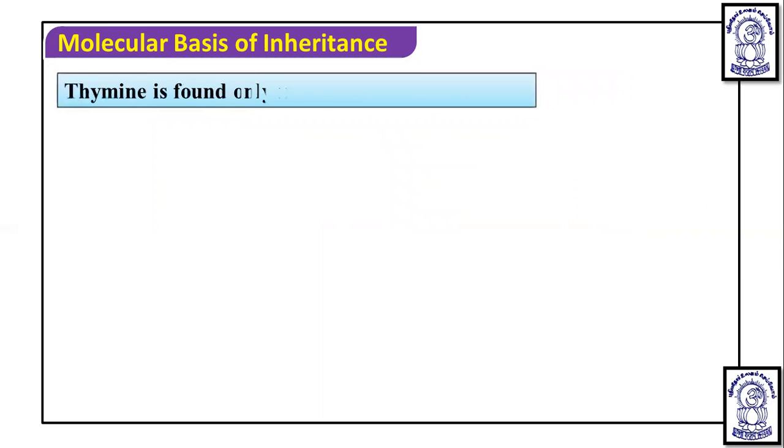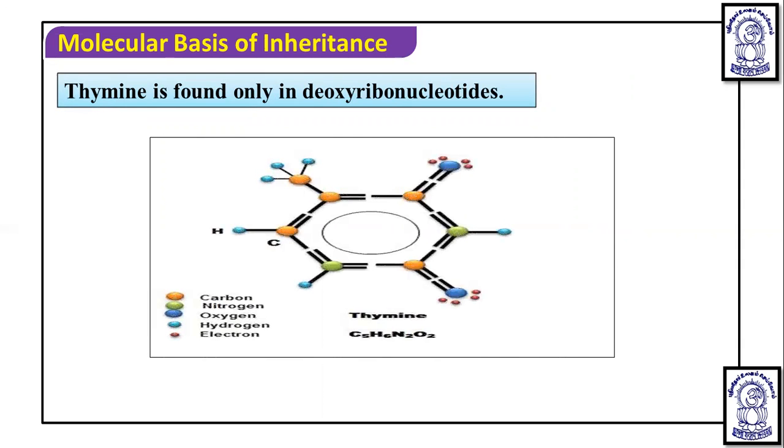Now, when we talk about thymine, it is found only in deoxyribonucleotides, or in DNA, and the structure is like this. If we talk about the structure of thymine, it is 2,4-dioxy-5-methyl pyrimidine. Now, 2,4-dioxy, if we talk, then